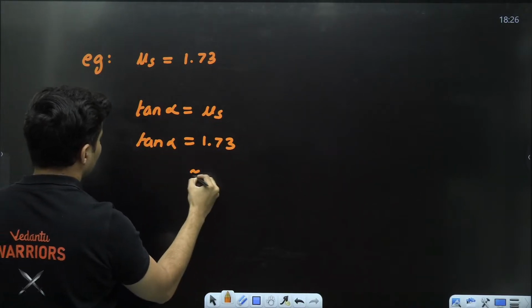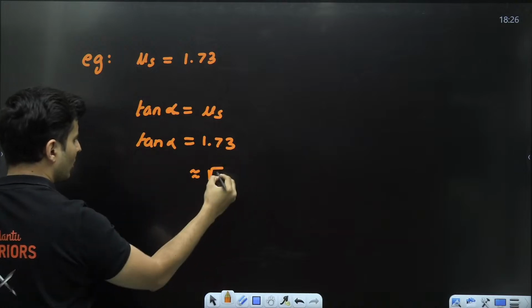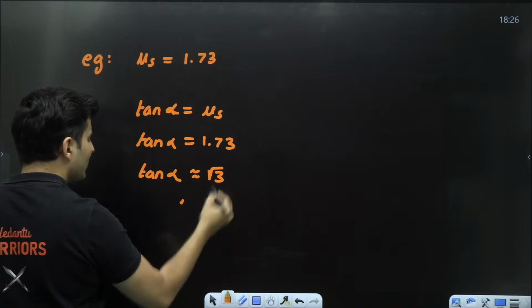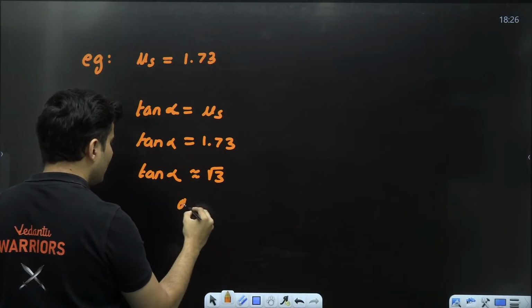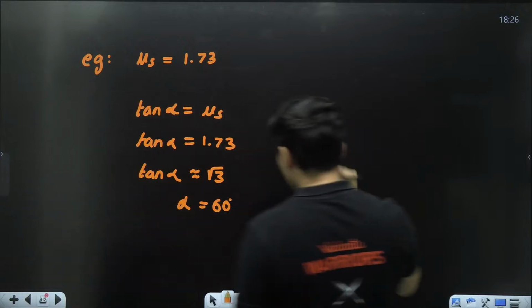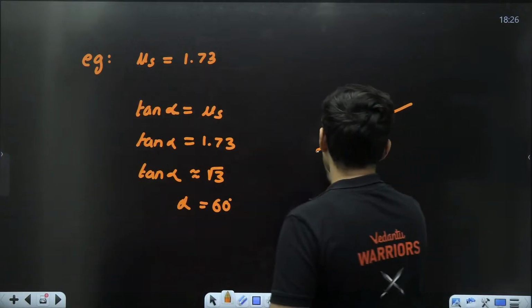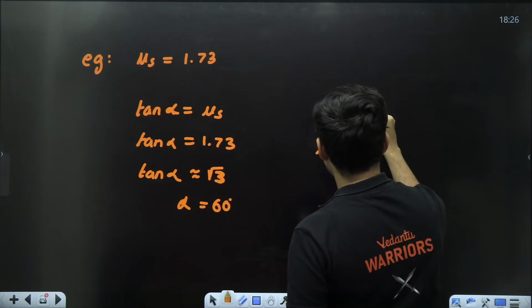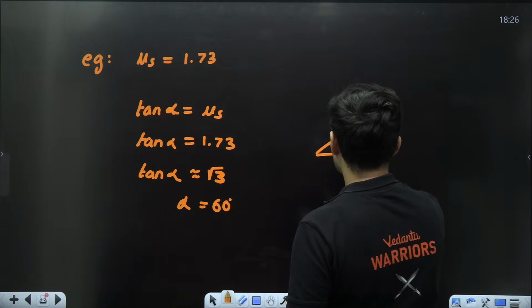This looks like root 3, almost root 3 value. So tan alpha is root 3. Therefore, whose tan is root 3? Obviously 60 degrees. Which means 60 degrees is the maximum limit till which the box will be at rest.